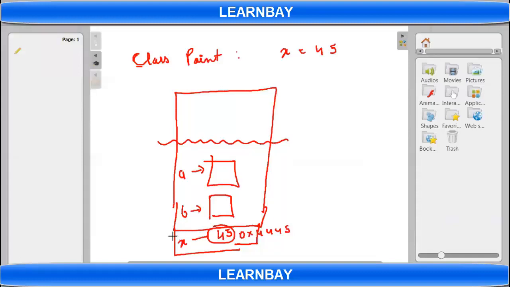You cannot check the address of X. ID of X will give you the ID of 45. So basically, in this practical, if you write ID of X or if you write ID of 45, both will be the same. Okay, you cannot check the ID of this X. You cannot check the ID of this reference.